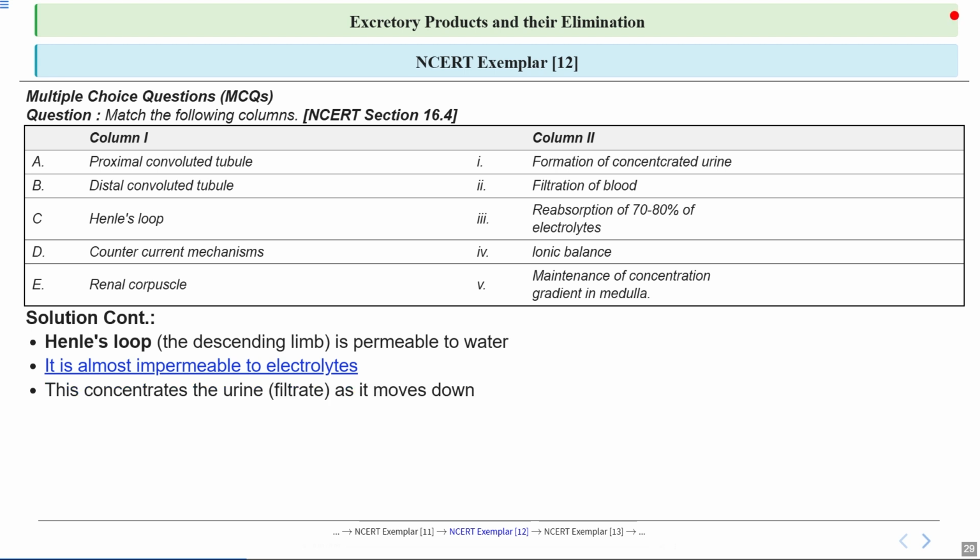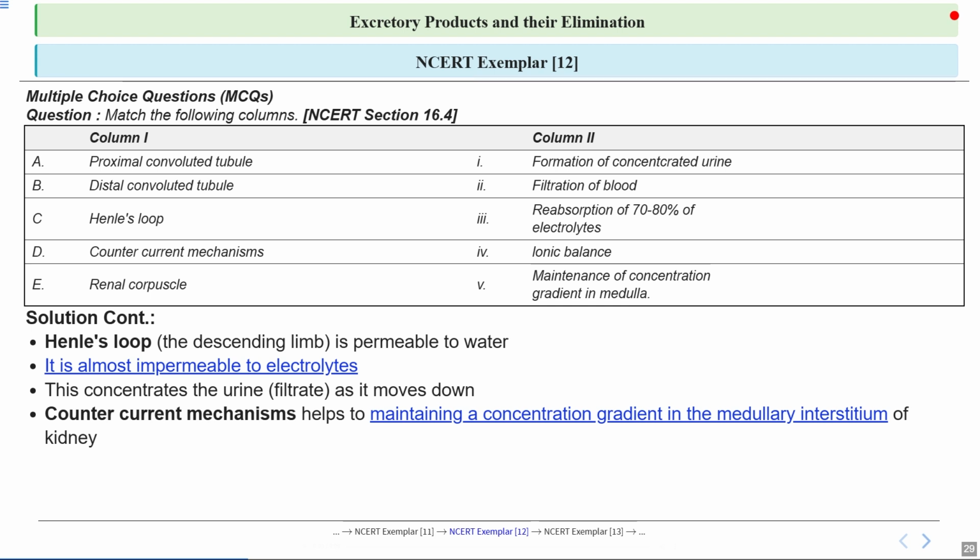As the urine moves down the descending limb, it becomes more concentrated, and this is because water is reabsorbed, leaving behind a higher concentration of solutes. And this process is essential for the kidneys' ability to conserve water and produce concentrated urine.